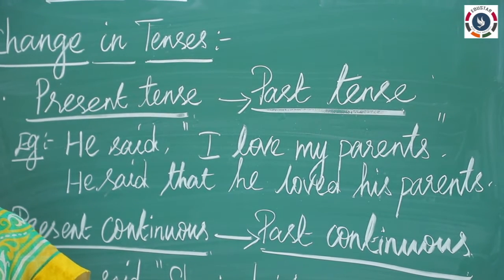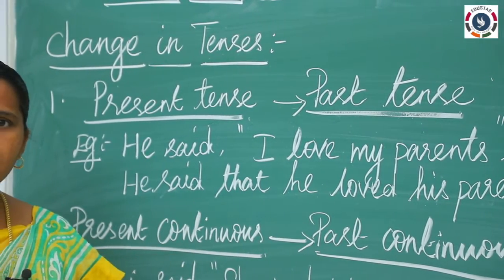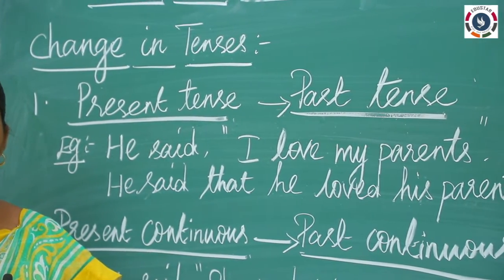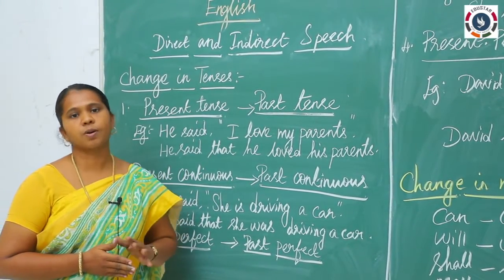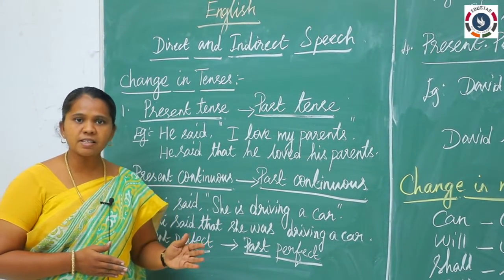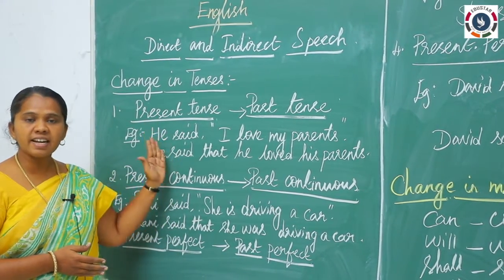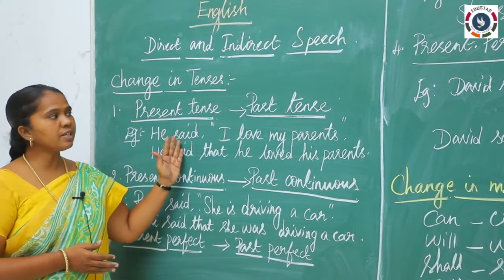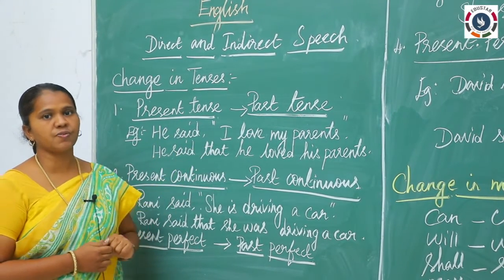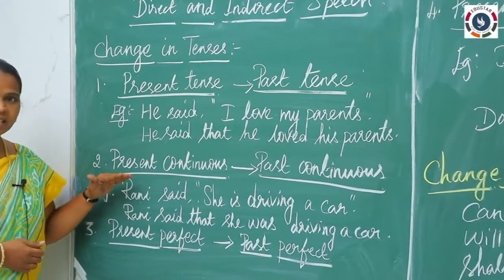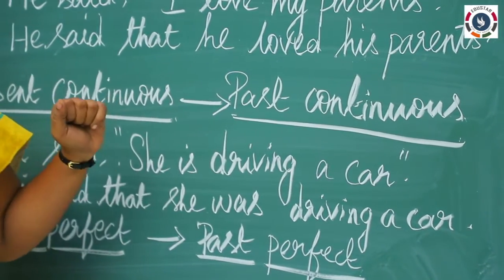And when you study direct and indirect speech, you have to remember the rules of active and passive voice also. What did we learn there? If it is given in the present tense, when we change into passive voice, we will convert that sentence into present tense only. If it is given in past tense, we will convert that sentence into past tense. But in direct and indirect speech, if it is given in the present tense form, you should change that into past tense form. If it is given in present continuous, you have to change that into past continuous.